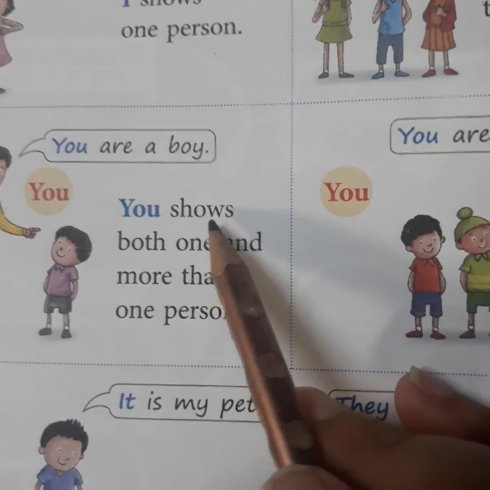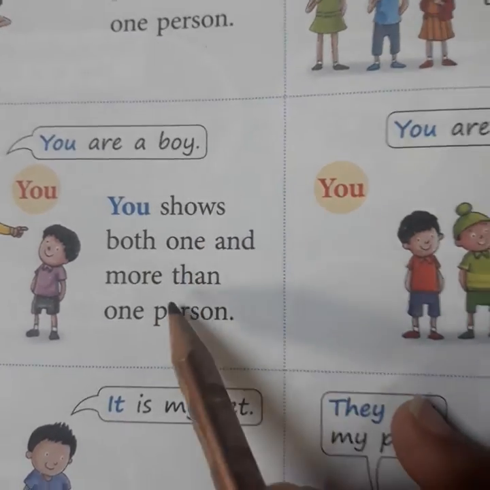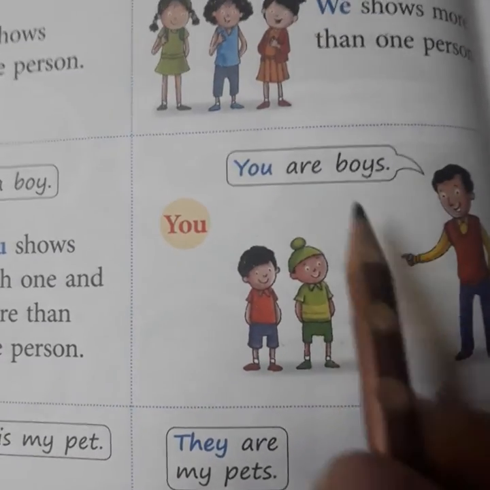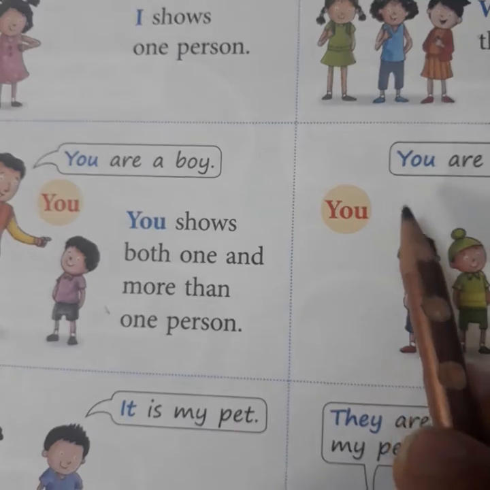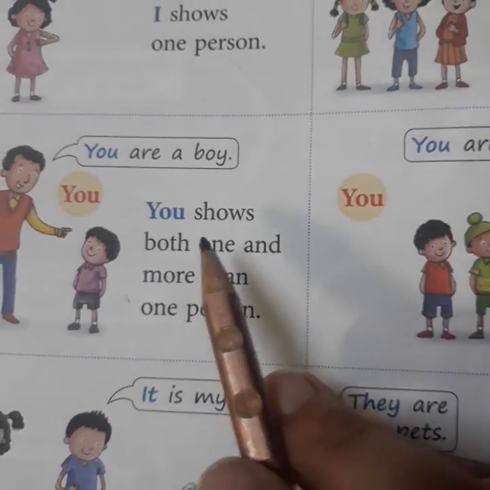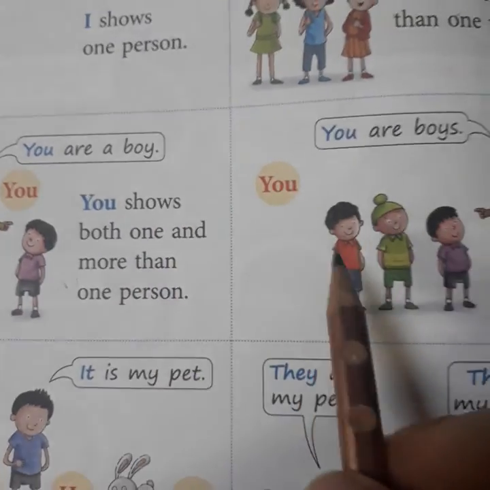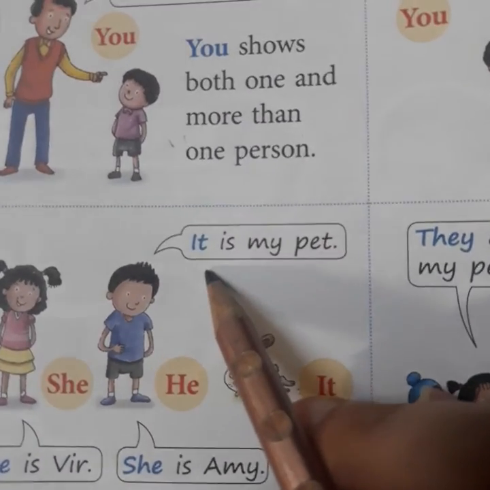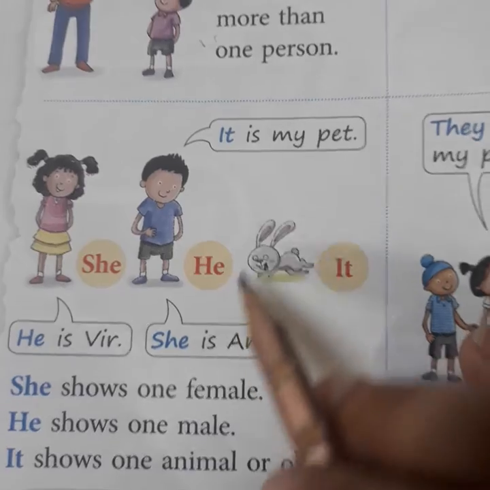You shows both one and more than one person. If there is one boy, then also we say you. If there are more boys, then also we say you. Okay, we use you for one person or for many people. It is used for a thing.